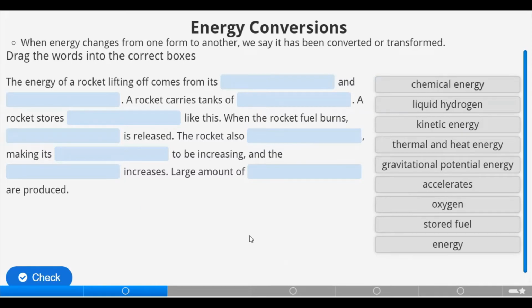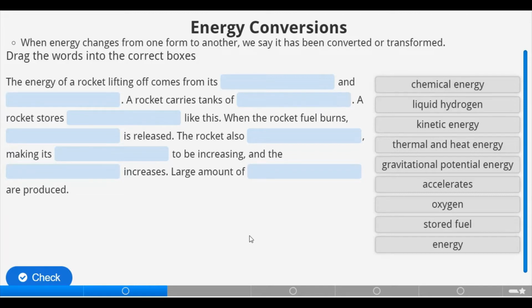When energy changes from one form to another, we say it has been converted or transformed. Let's drag the following words into the correct boxes to start off with the activity for the day.